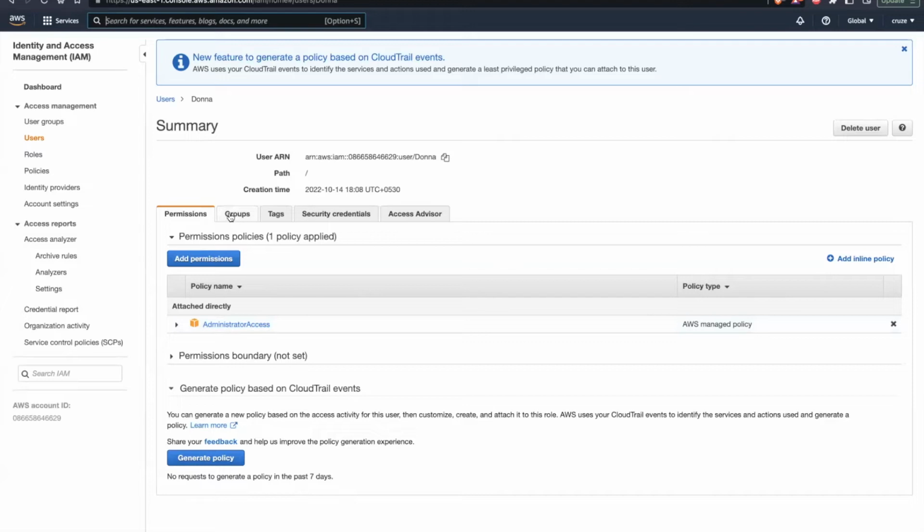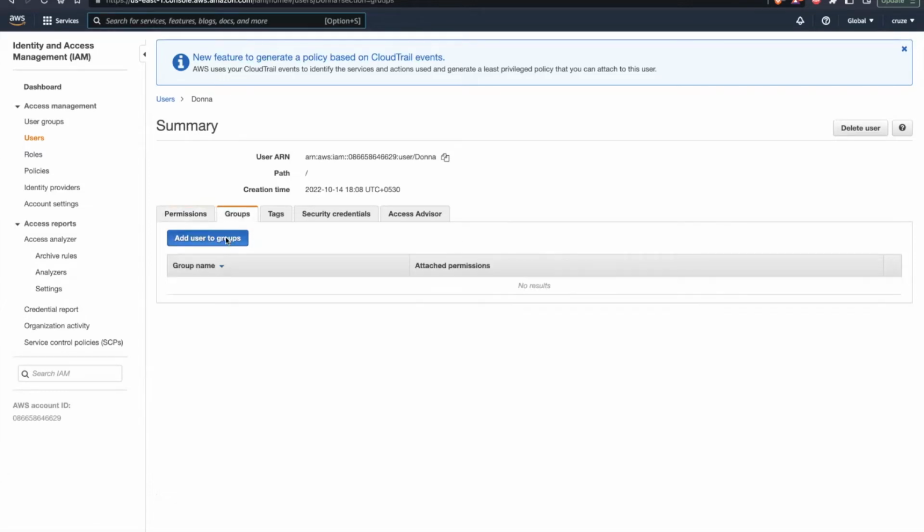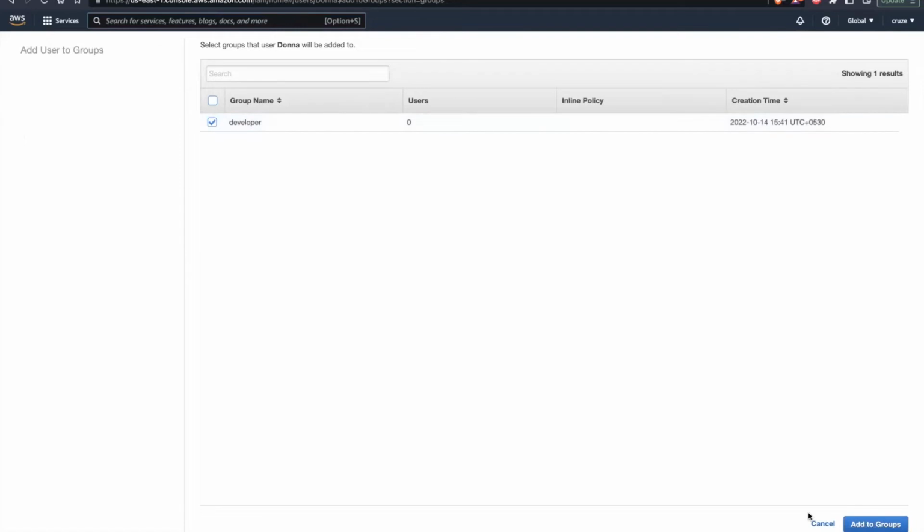Now let's assign this group. Let's assign this user to a group which is here. Add user to a group. Developer group. I am assigning it.